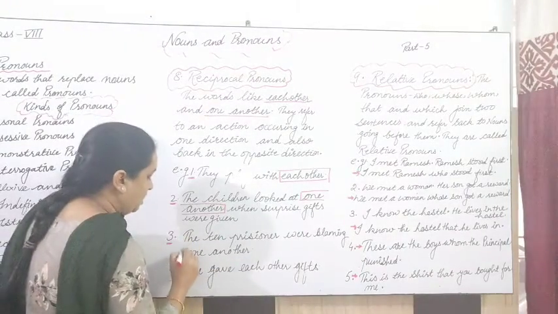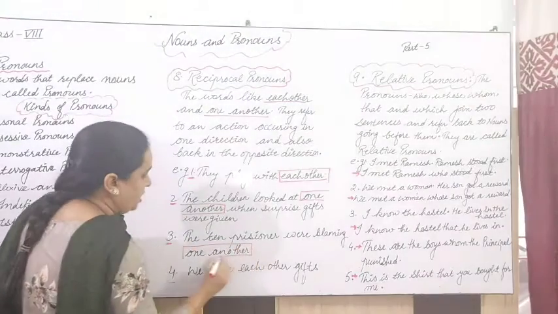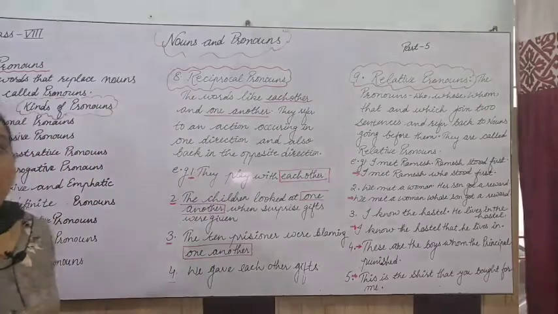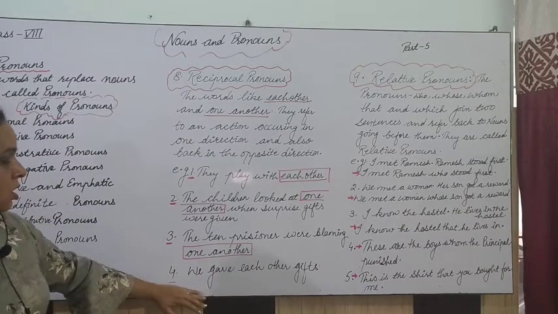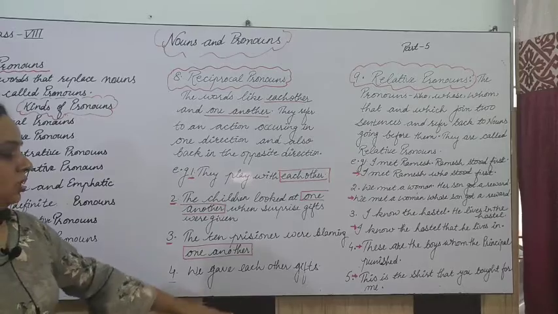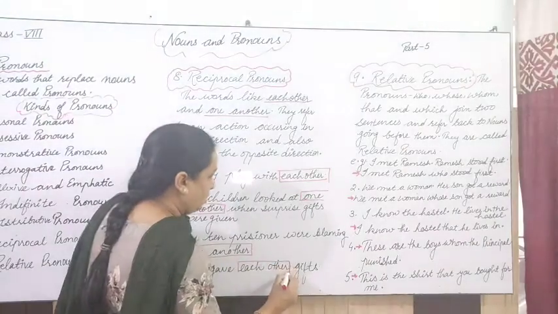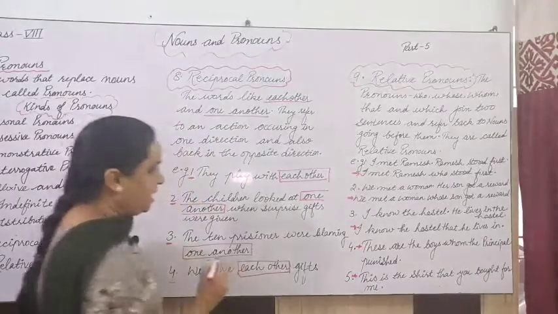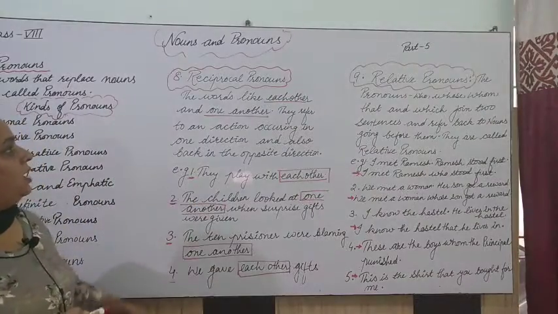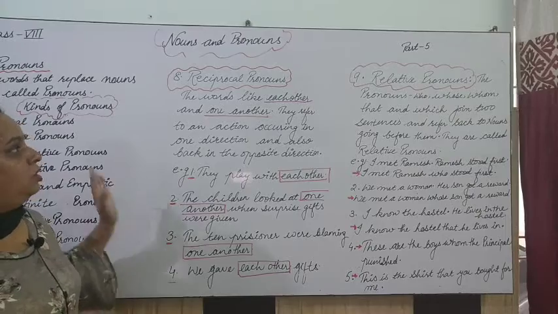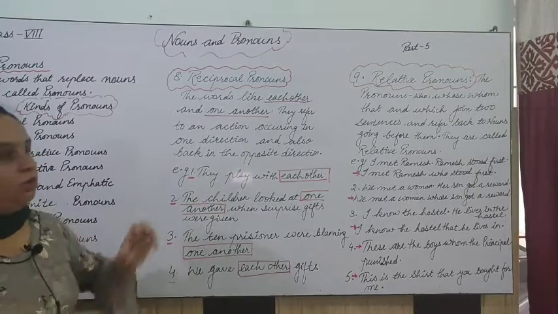So once again, here it is one another. We gave each other gifts. So this expression, each other, is working as a reciprocal pronoun, right?